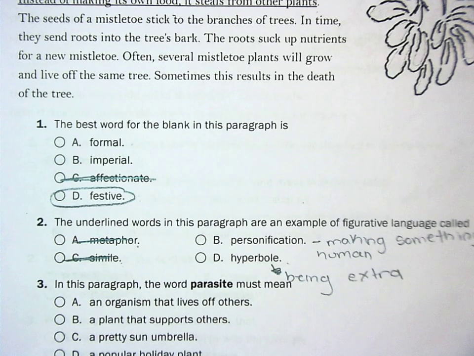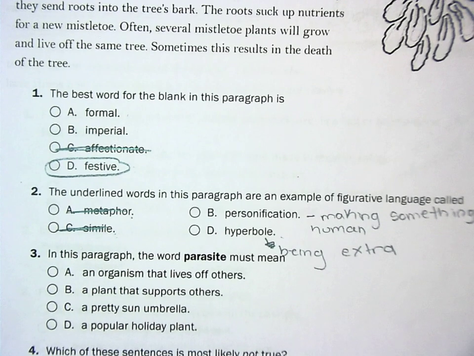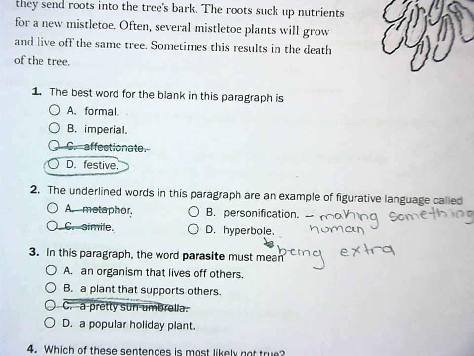Number 3 says, in this paragraph, the word parasite must mean, is it an organism that lives off others, a plant that supports others, a pretty sun umbrella, or a popular holiday plant? One thing before I even go back up to the top, I know that we're not talking about a sun umbrella. Nothing in my passage ever said anything about a sun umbrella, okay? But I do want to go back up there and look.